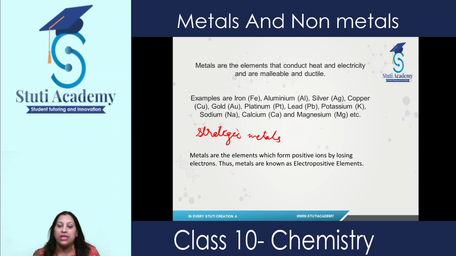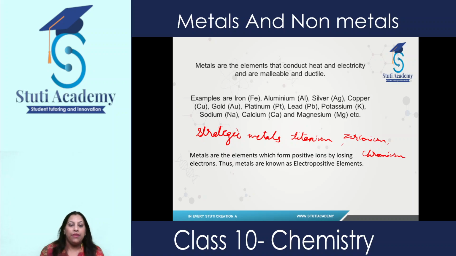For example, titanium, zirconium, chromium. We call them strategic metals because we use them in the economic development of our country, in the country's defense. So that's why we call them strategic metals.